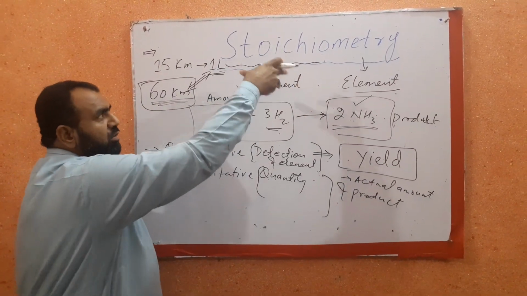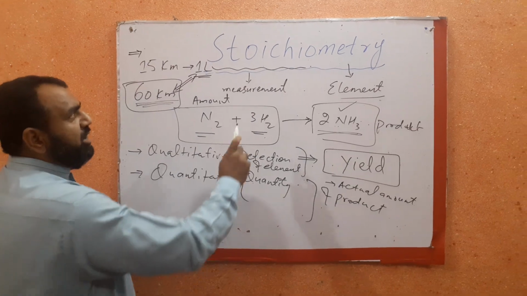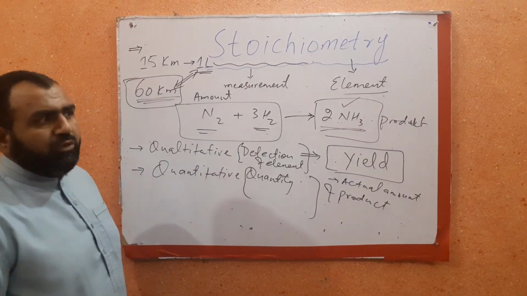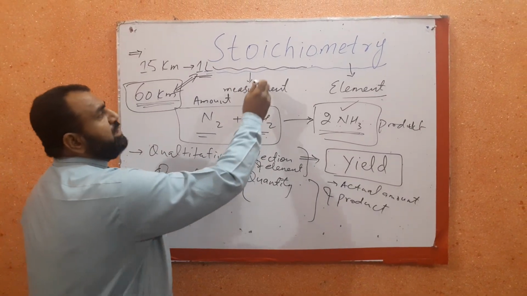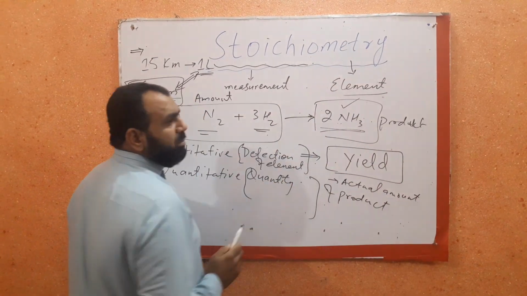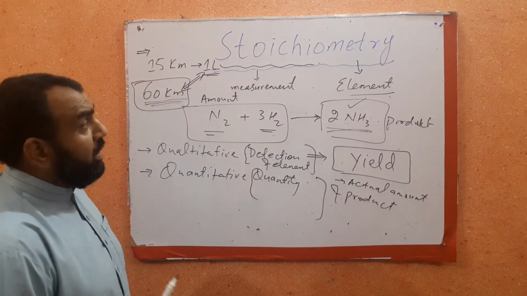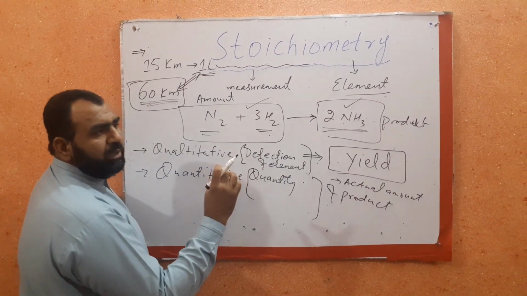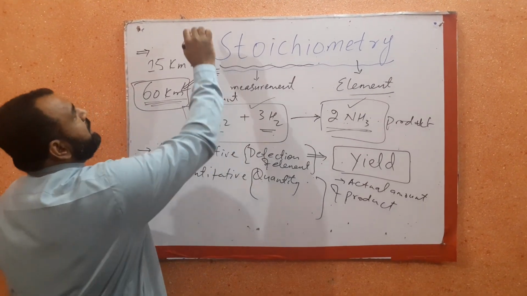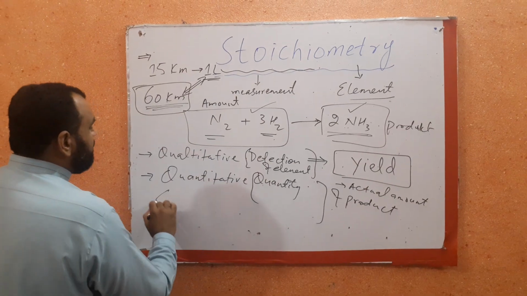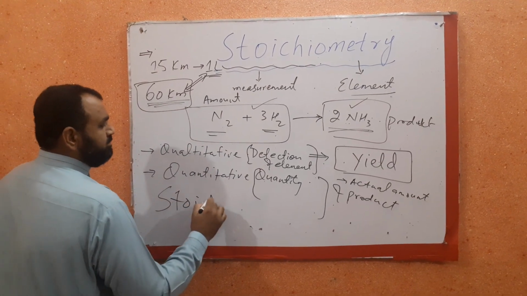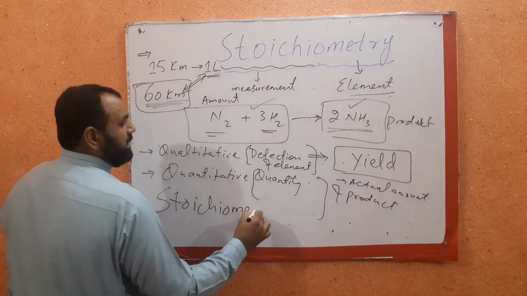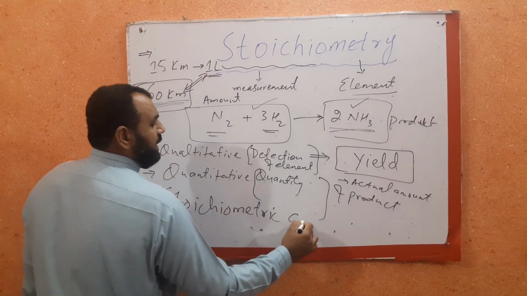So in broad way, we define stoichiometry as the branch of chemistry in which we study the quantitative relationship between reactants and products. And remember, such calculations in which we quantify the amount of reactants and products are basically stoichiometric calculations.